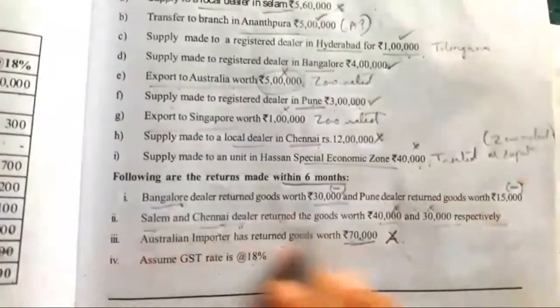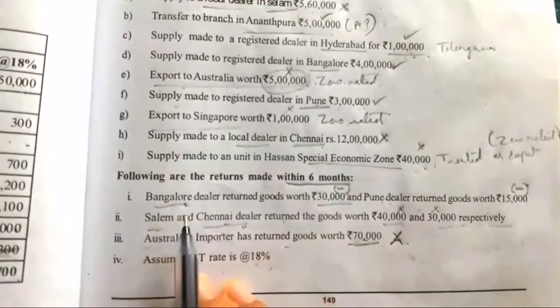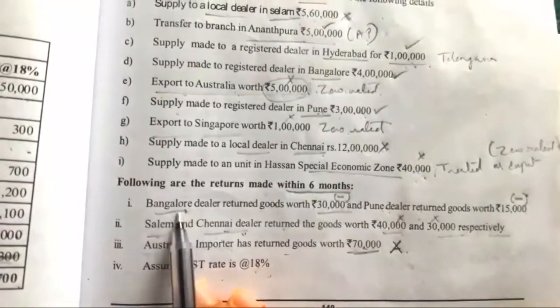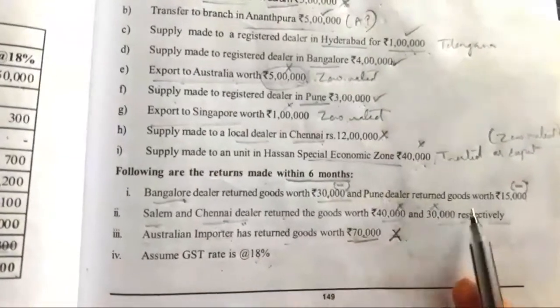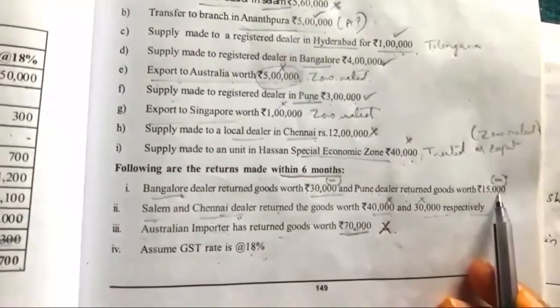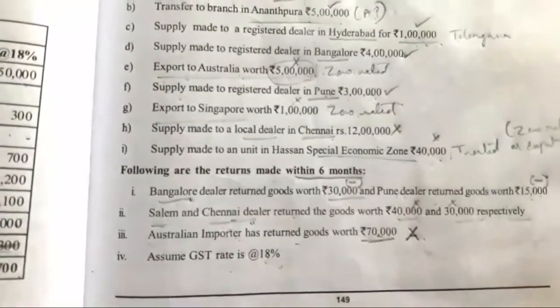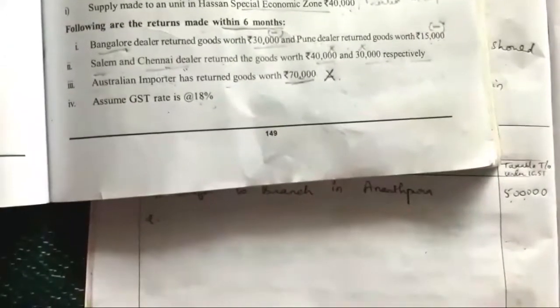Next we have to deduct the exclusions. Under that, goods returned. Bangalore dealer goods returned 30,000 we have to deduct. Pune dealer returned the goods 15,000 we have to deduct. Only two deductions. After that we will get the final answer. So the value of taxable supply is equal to 12,55,000.